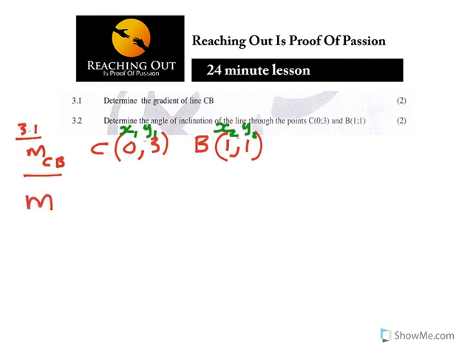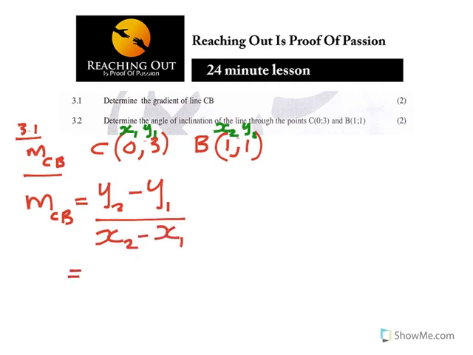So now, my formula for gradient, as I say, I'll let it become MCB. So MCB is equal to y2 minus y1 over x2 minus x1, which is equal to, you can see my y2 there, it's 1 minus 3 over 1 minus 0, and the answer there, using a calculator, you'll get negative 2.